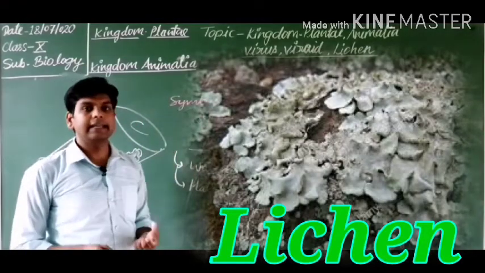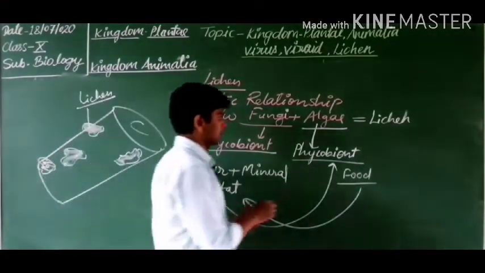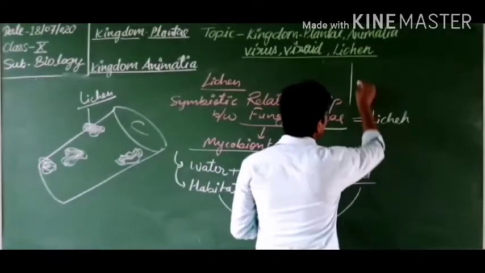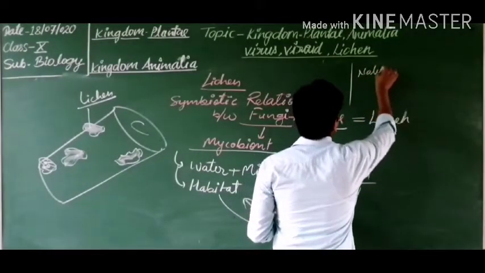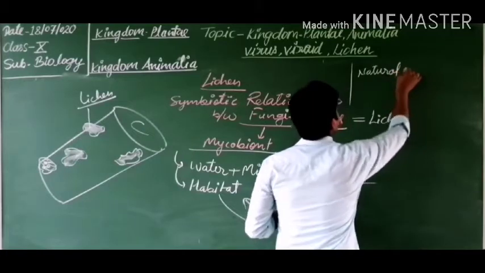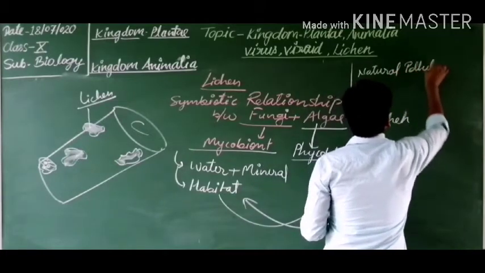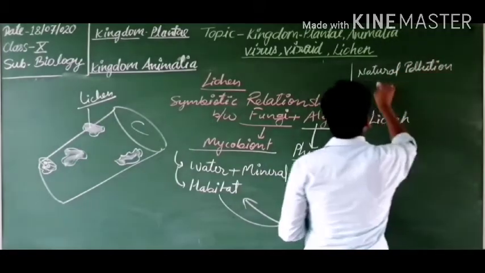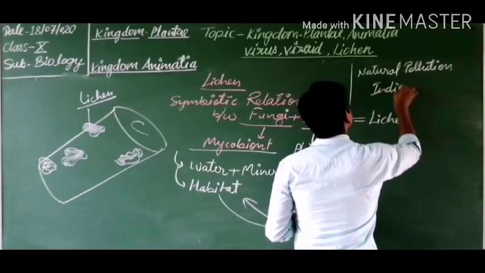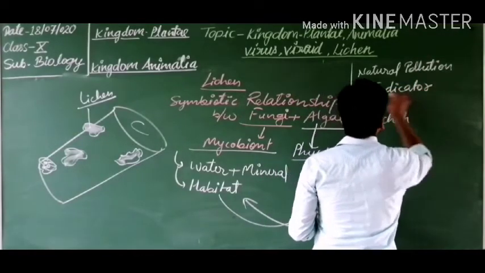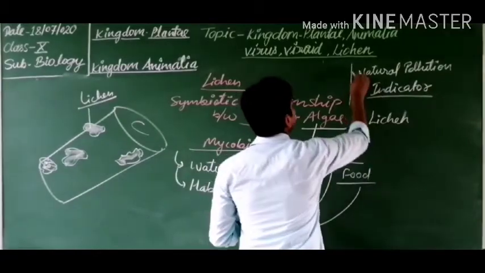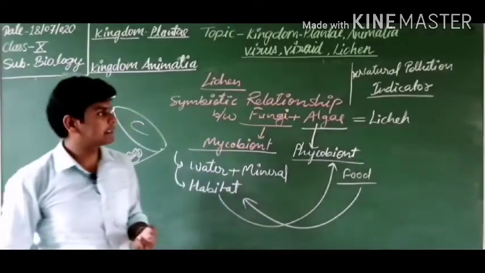So lichen is a natural pollution indicator. Students, do you know lichen is a natural pollution indicator? Natural pollution indicator. This is a most important question. How does it work?